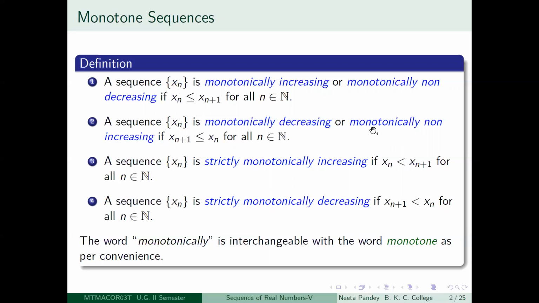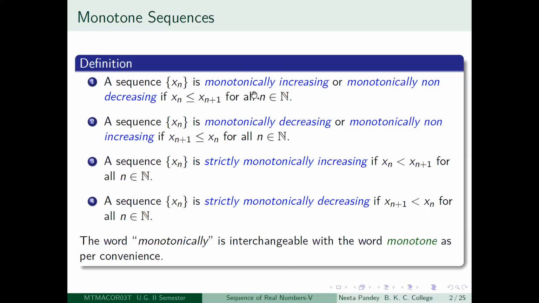Again, precisely it should be called monotonically non-increasing, because at any particular stage the sequence does not increase. The term values remain the same, or they decrease. But we would be using monotonically decreasing for such a sequence. And when the inequality is strict, that is if xn plus 1 is less than xn for all positive integers n, then we say that the sequence is strictly monotonically decreasing.